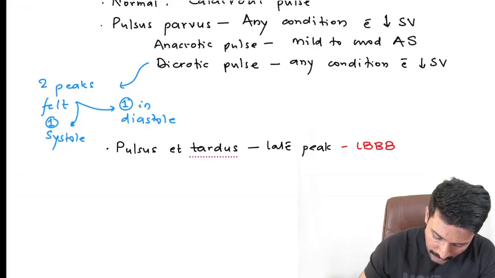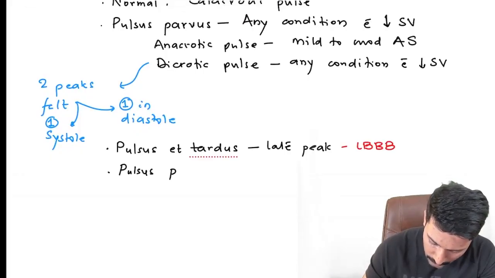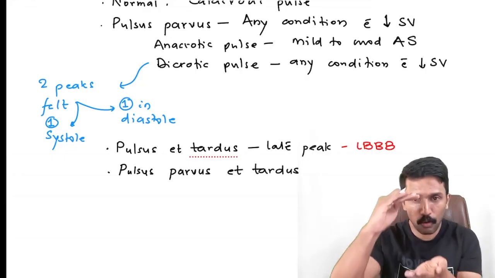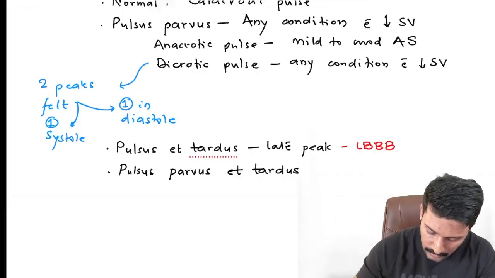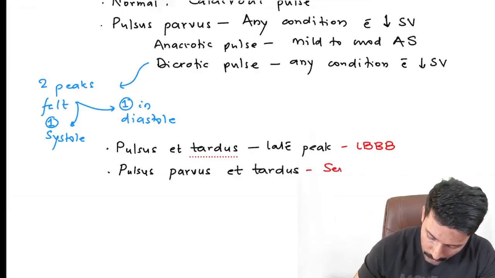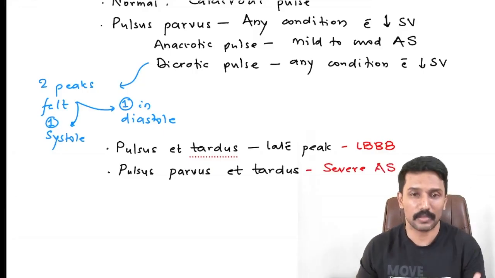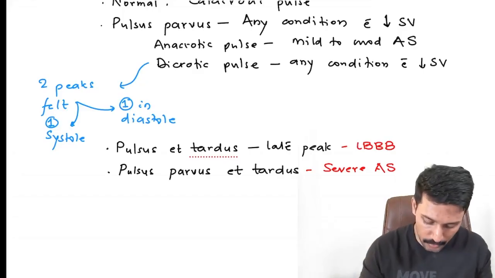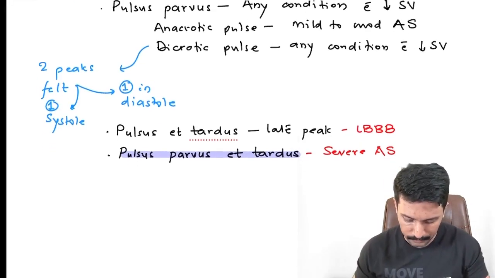But then there is another form of pulse called pulsus parvus et tardus. Amplitude is small and the peak is also late. Small amplitude and the peak appears late. This is seen in severe aortic stenosis, and you know that this is a marker of severity. If you encounter pulsus parvus et tardus in any patient, it means it is having severe aortic stenosis. So from the pulse, this is the most important question.